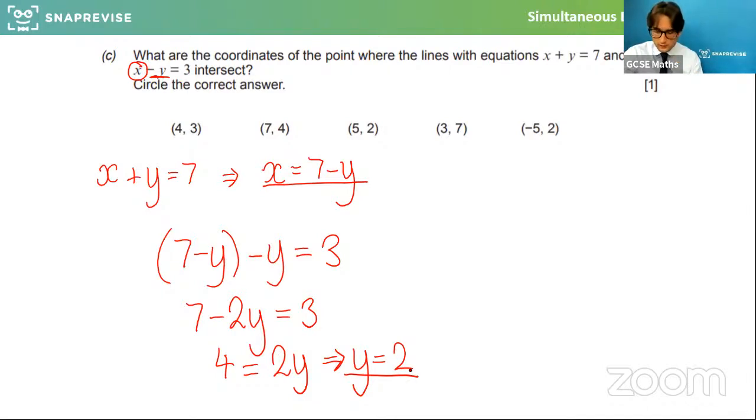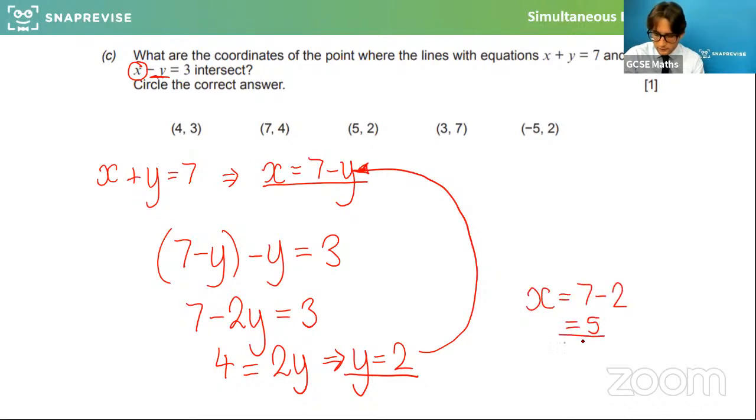So if y equals 2, what I can do is put that back into here and find what x is equal to. So x equals 7 minus 2, which is 5. So the pair of coordinates that work are 5 and 2. So this is the solution. Well done. What you could have also done is substituted this for x and this for y into both equations and checked which pair worked in both. That's another way you could have done it. Depends on how the question's designed, but that would have been a possible way of doing this as well.